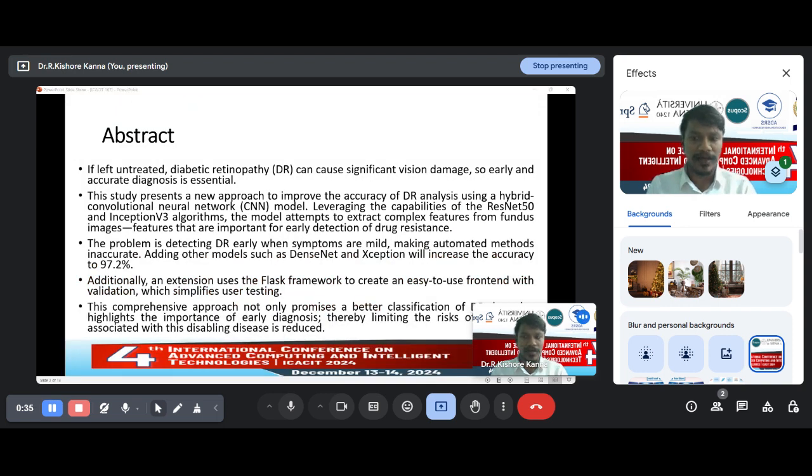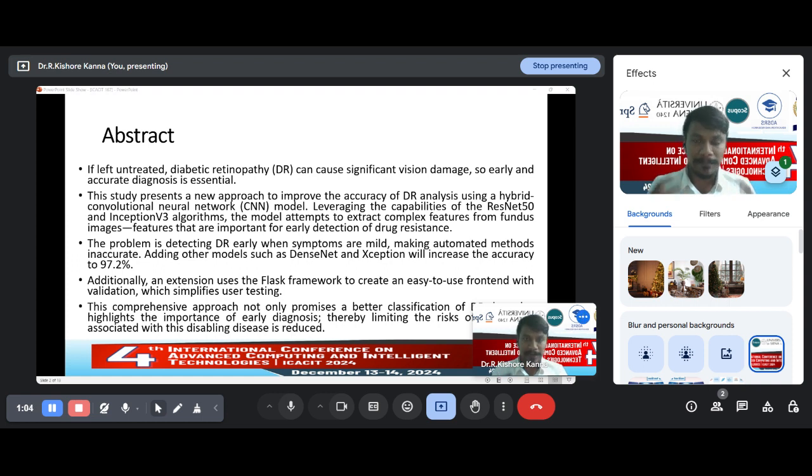Abstract. If diabetic retinopathy is untreated or treatment is delayed, it will lead to a defect in the visionary system of the human body. So diagnosing retinopathy in the starting stages is most essential for the human body to stay stable.